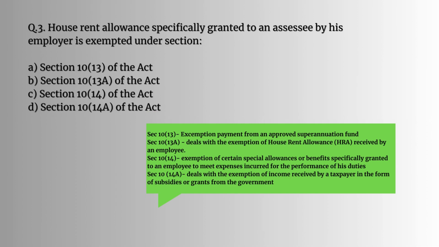Question number 3. House rent allowance specially granted to an assessee by his employer is exempted under section. So let's look at what the sections are. Section 10(13): exemption of payment from an approved superannuation fund. Section 10(13)(a) deals with the exemption of house rent allowance received by an employee. Section 10(14): exemption of certain special allowances or benefits specifically granted to an employee to meet expenses incurred for the performance of his duties. Section 10(14)(a) deals with the exemption of income received by a taxpayer in the form of subsidies or grants from the government. So the answer would be B, Section 10(13)(a) of the Act.